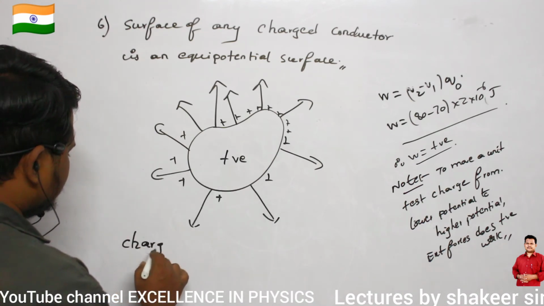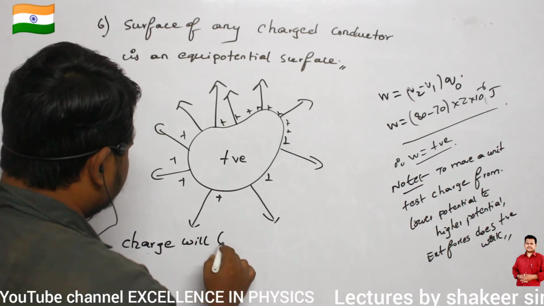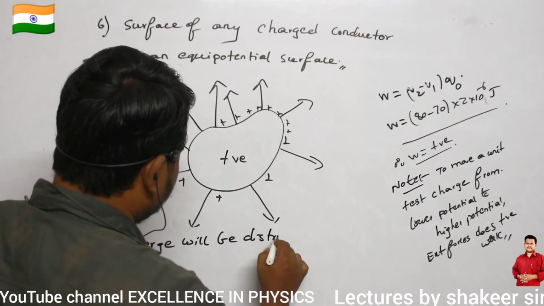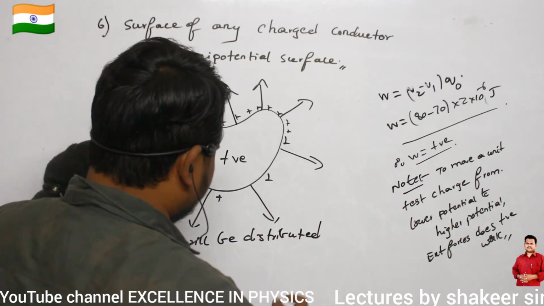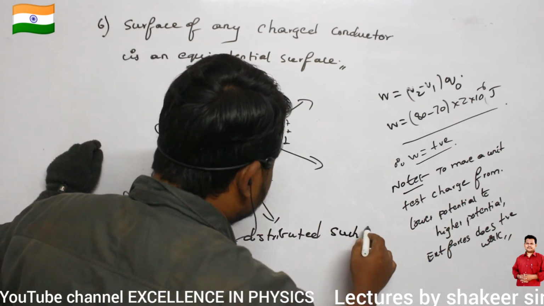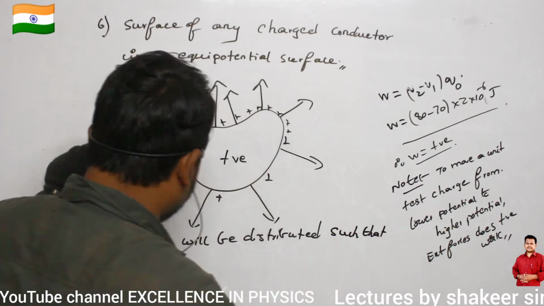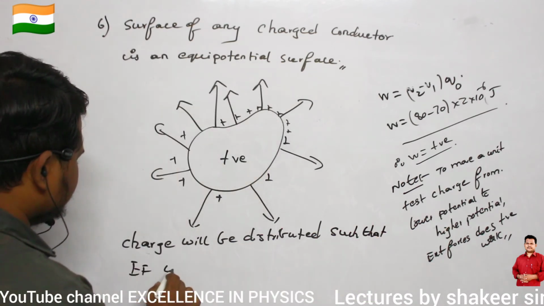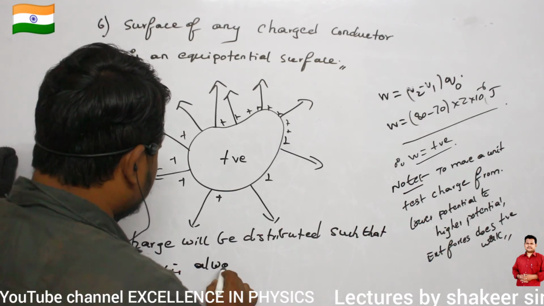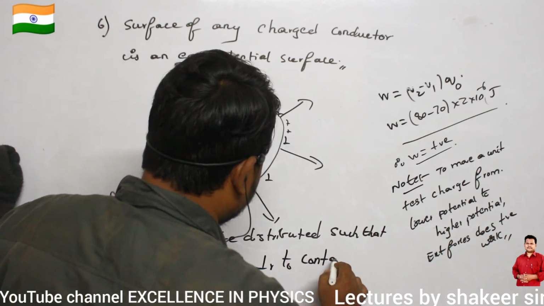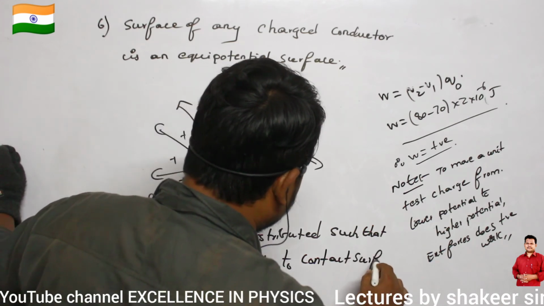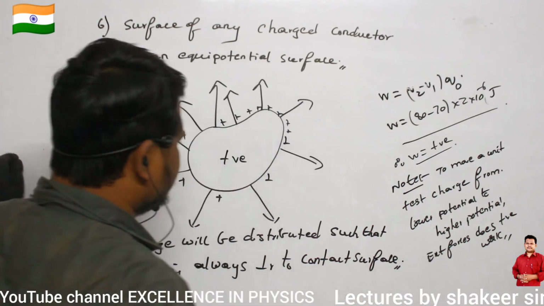Charge will be distributed, already we have studied this previously. Now properties we are writing. Charge will be distributed such that electric field is always perpendicular to the contact surface or perpendicular to the outside surface.